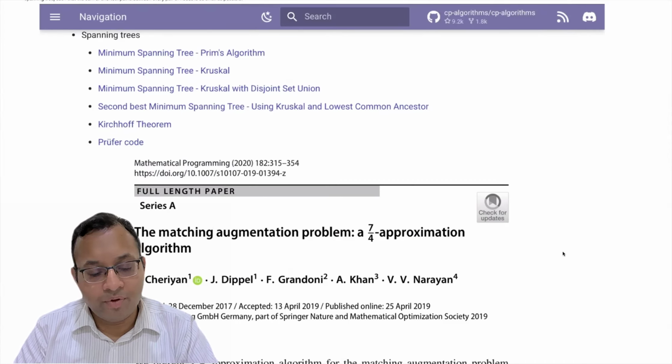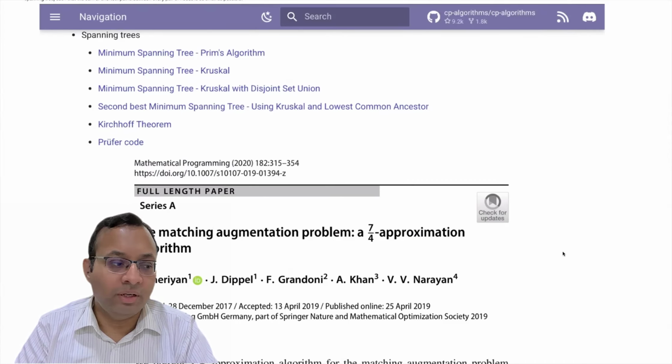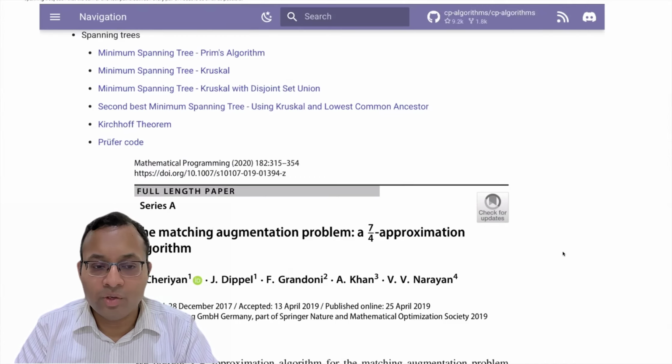For example, in Jeff Erickson's book, which is free, a lot of exercise problems are there, or Cormen, or other textbooks. I'll mention some problems, but you can open any textbook and try to solve. It's okay if you're not able to solve all problems, but just going over the exercises to think about a problem and understanding the problem structure in more detail will help in the long run.